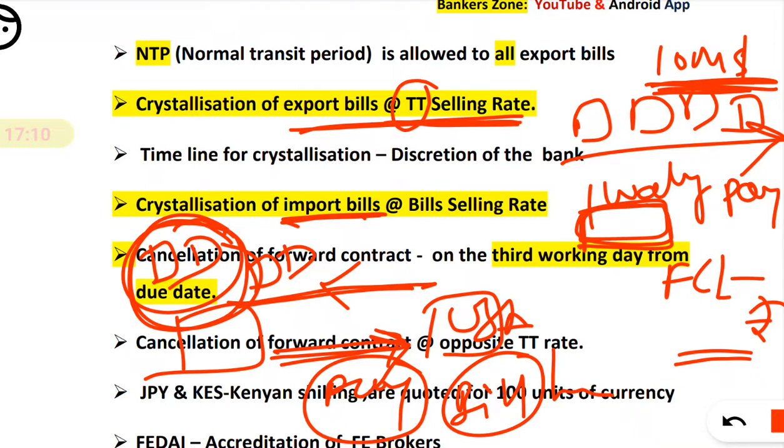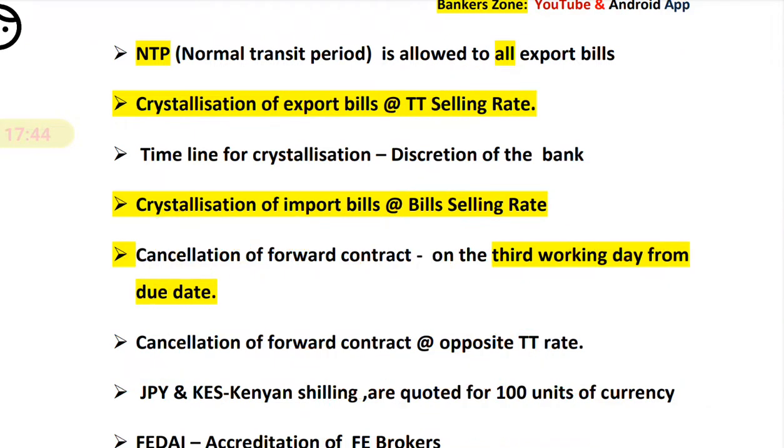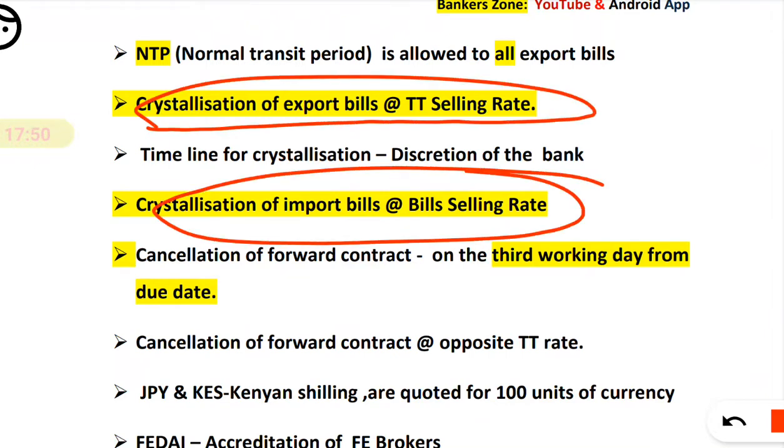In simple terminology, in case of export, we have exported the goods, so our responsibility is more. We are getting the money. As a banker, we are purchasing the foreign currency, so more risk is involved, and that's why we apply TT. But in case of import, we have to send money, so we can manage the risk. There is also documentation handling we have to do here, so that's why bills is used. So TT is for immediate transactions, I repeat, and bills is used where some delay is involved. Hope it is clear to you: crystallization of export bill and crystallization of import bill.